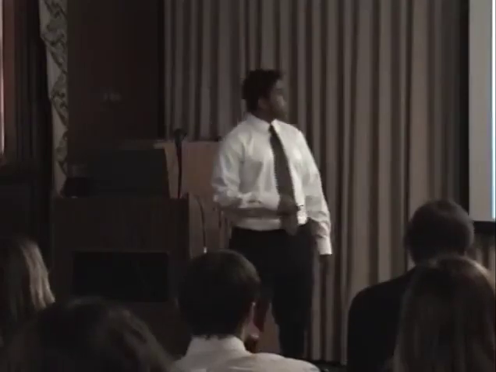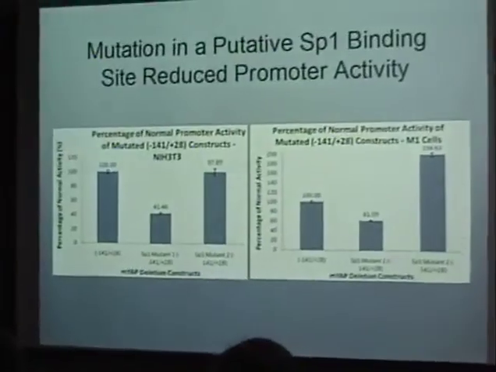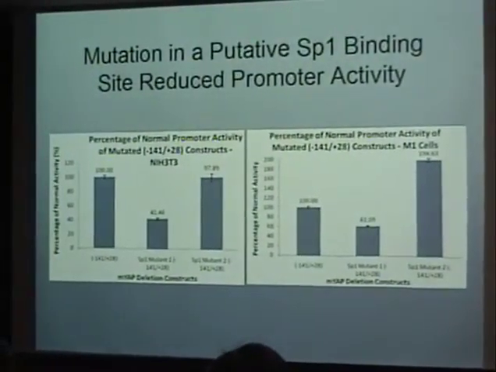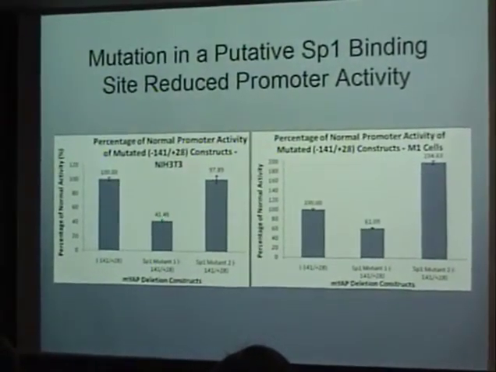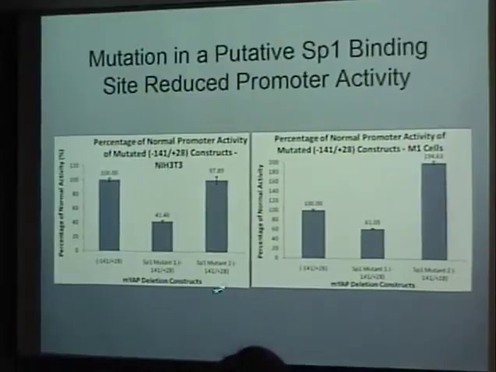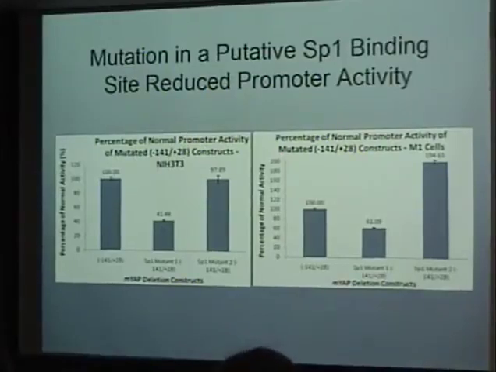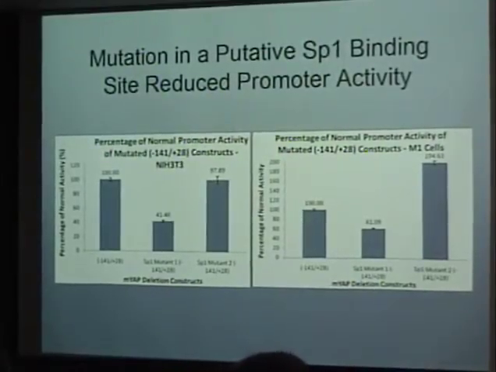I observed that the first SP1 mutation in the deletion construct reduced promoter activity to 40% from the normal deletion construct in 3T3s and 60% in M1s. I also observed that the second mutation had no effect on promoter activity in the 3T3 cells. However, it actually doubled promoter activity in the M1s. And the best explanation for this is that the mutation I made created an activation site, allowing another transcription factor unique to M1s to bind to that promoter.